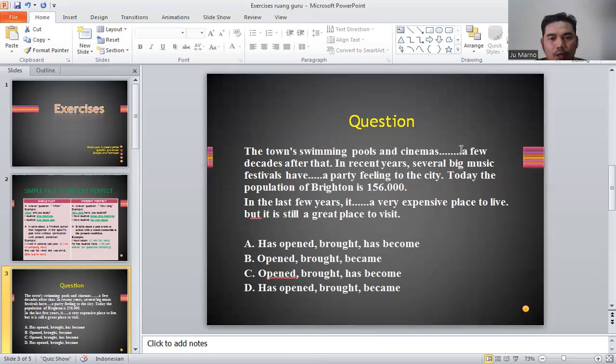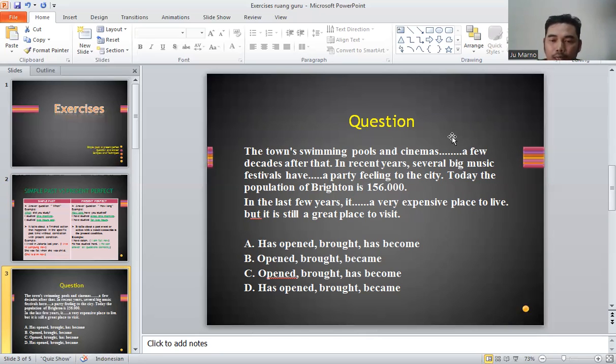When or how long? How long have the town swimming pools and cinemas opened? Or when did the town swimming pools and cinemas open? If the answer is a few decades after that, okay? Based on the answer a few decades after that, the suitable question is when.